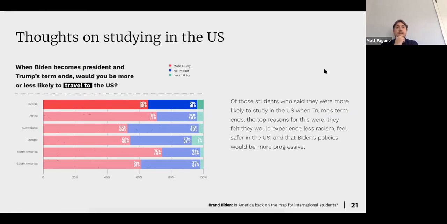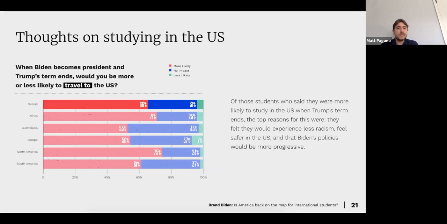Now we look at when Biden becomes president, would you be more likely just to travel here to the US? So this is not even looking at the education side of things. It's just, would you ever want to come here and be a tourist, or essentially, see some of the different cities that we have here? And of the students who said they were more likely to study in the US when Trump's term ends, the top reasons were they feel they would experience less racism, feel safer in the US, and that Biden's policies would be more progressive.